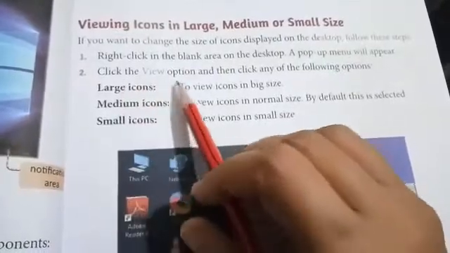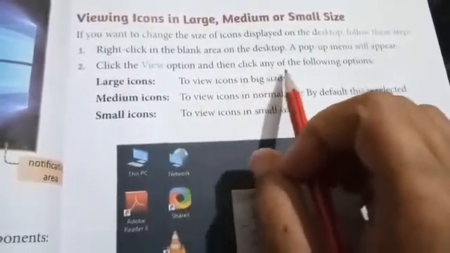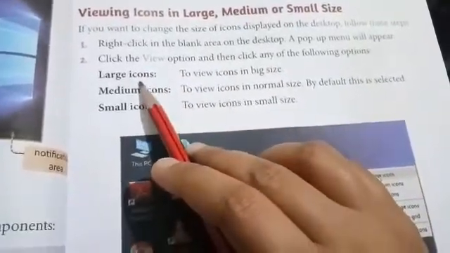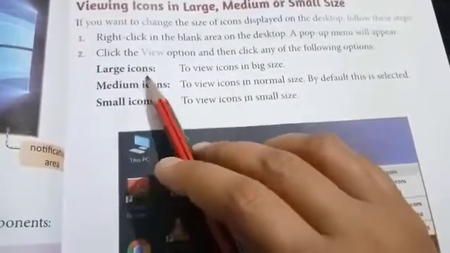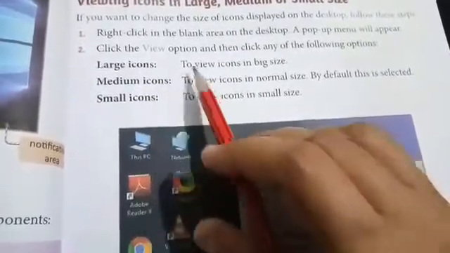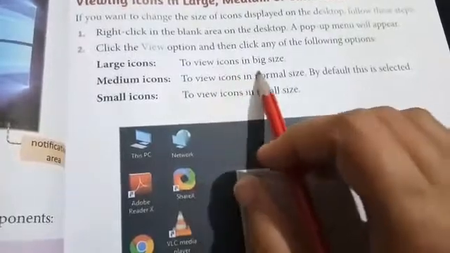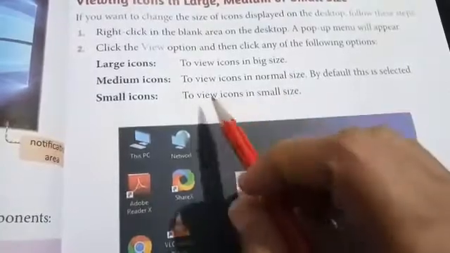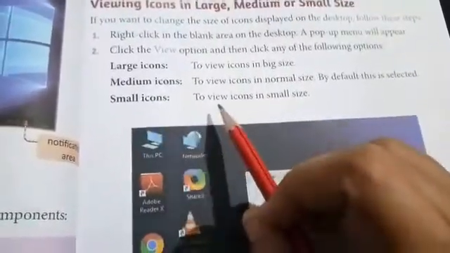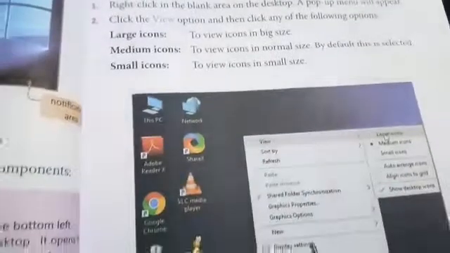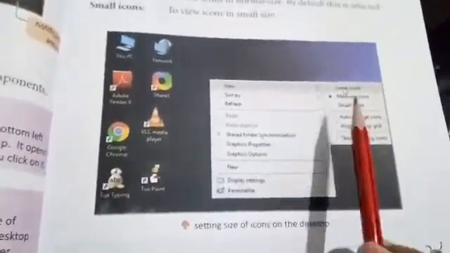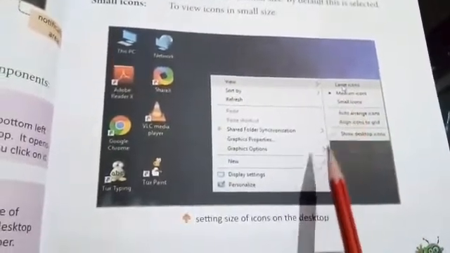Second step: click the view option and then click on any of the following options. Large icons, medium icons or small icons. Large icons is used to view icons in big size. Medium icons is used to view icons in normal size. By default, this one is selected. Small icons is used to view icons in small size. So this is how to set the size of icons on the desktop. The screen appears like large icons, medium icons or small icons. You can select any one which you want.